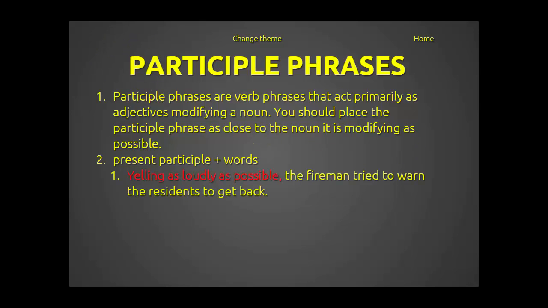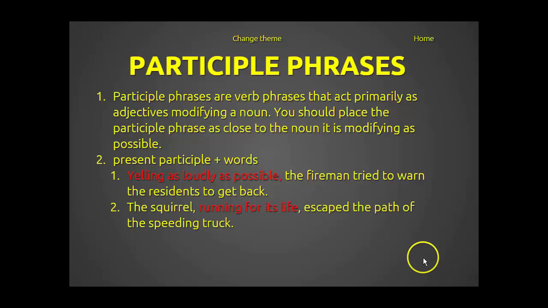So here's our present participle, yelling, and then as loudly as possible, comma, because it comes at the beginning of the sentence. The fireman tried to warn the residents to get back. And you'll notice that the person doing the yelling is the fireman, so it's right next to the fireman. So you make sure you want to put it as close to there as possible.